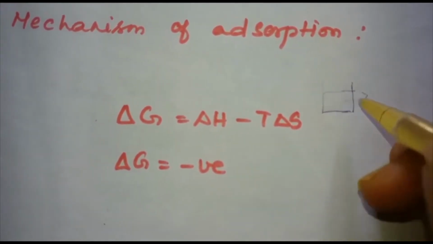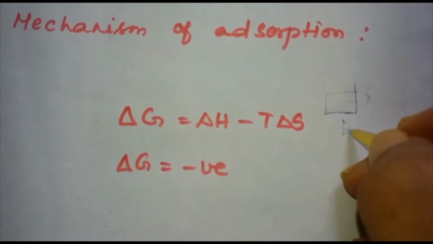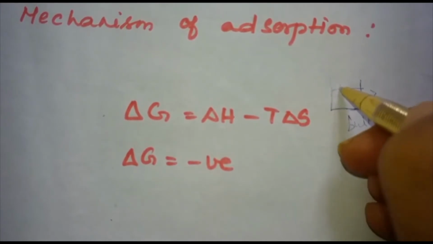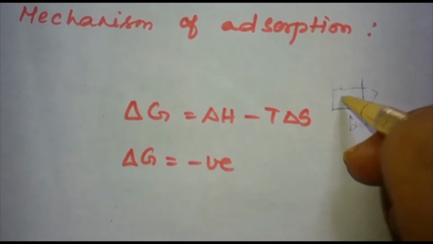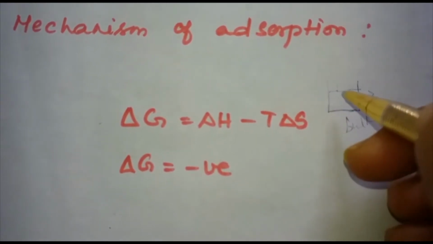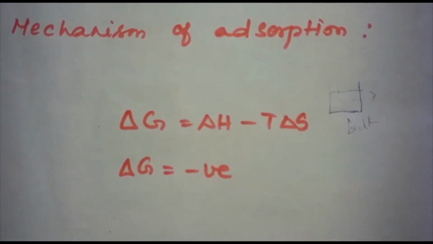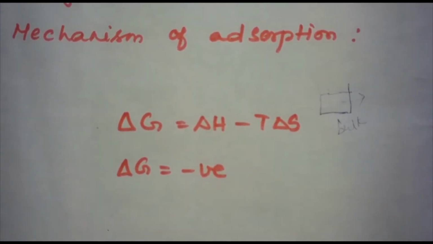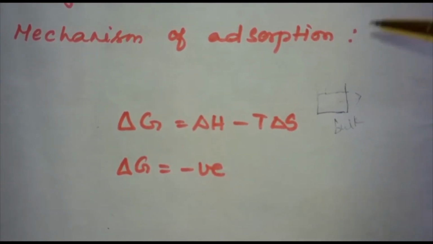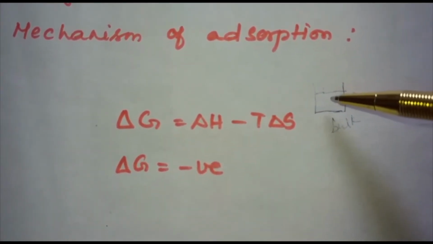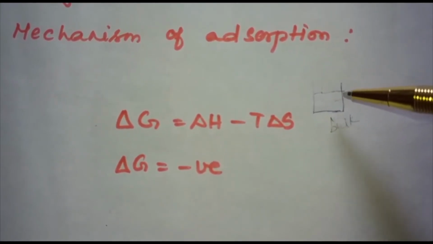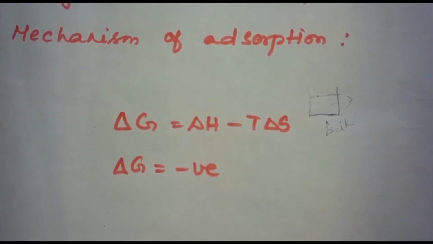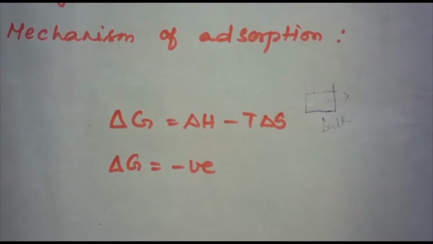this is the bulk and this is the surface. Here the forces are not found to be uniform, whereas here in the bulk the forces are found to be uniform. So adsorption arises because of the unbalanced forces or residual attractive forces. And these forces of the adsorbent are responsible for adsorbing the adsorbate particles on its surface. The extent of adsorption increases with increase of surface area per unit mass of the adsorbent at a given temperature and pressure.